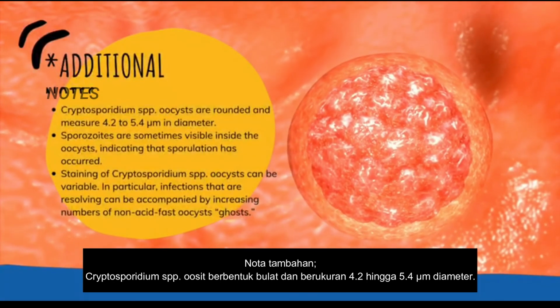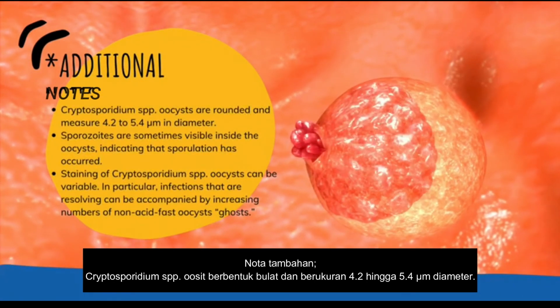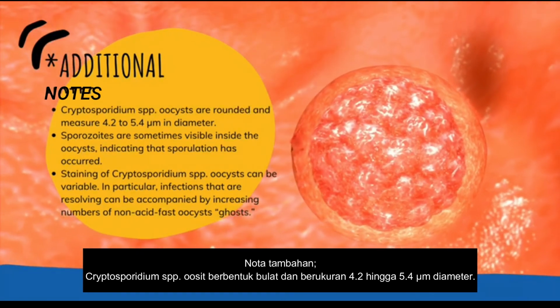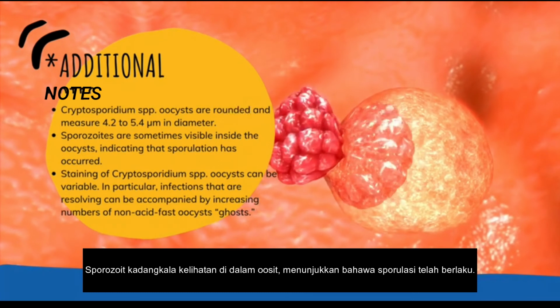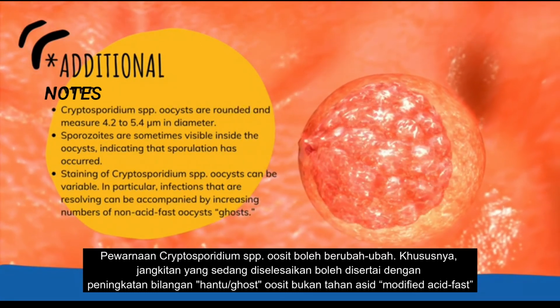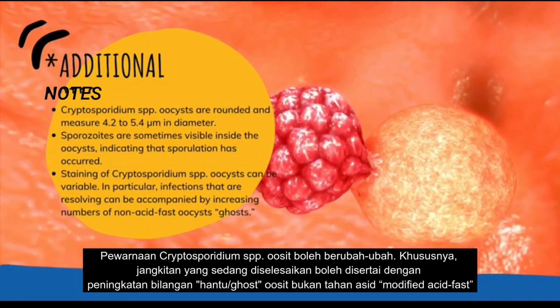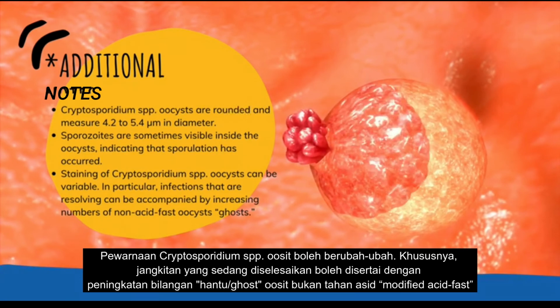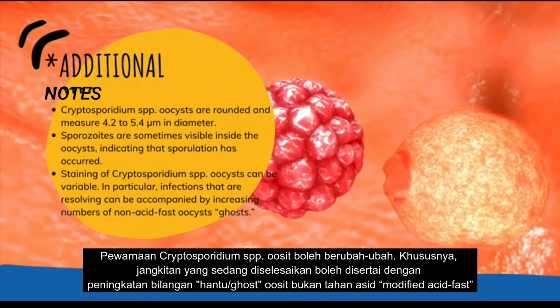Additional notes: Cryptosporidium species oocysts are rounded and measure 4.2 to 5.4 micrometers in diameter. Sporozoites are sometimes visible inside the oocysts, indicating that sporulation has occurred. Staining of Cryptosporidium species oocysts can be variable. In particular, infections that are resolving can be accompanied by increasing numbers of non-acid-fast oocysts.